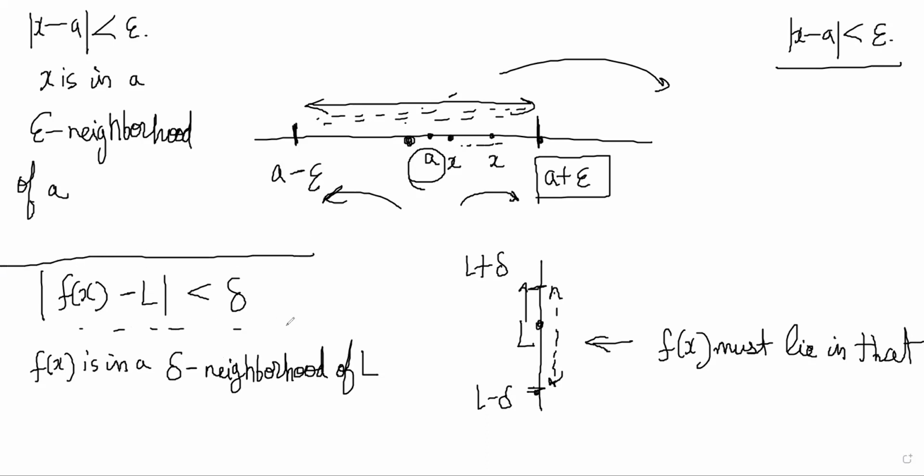Once the meaning of these symbols is clear, it is not so difficult to understand what he means by this limit.